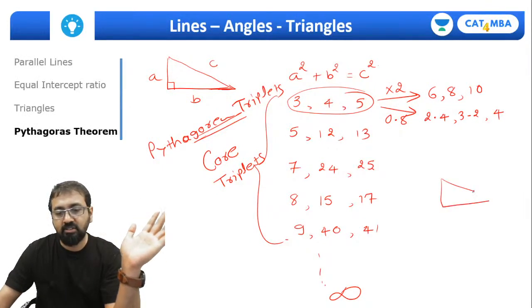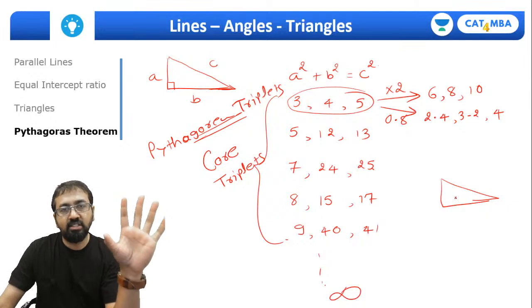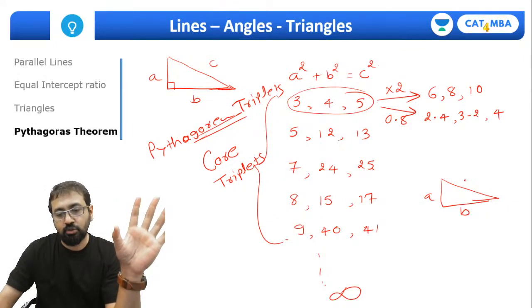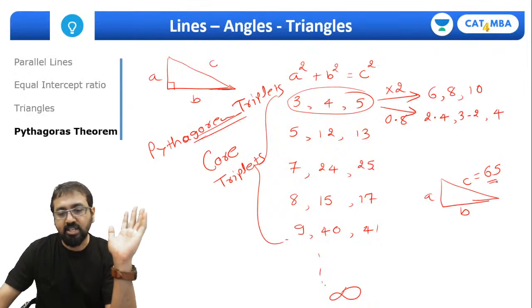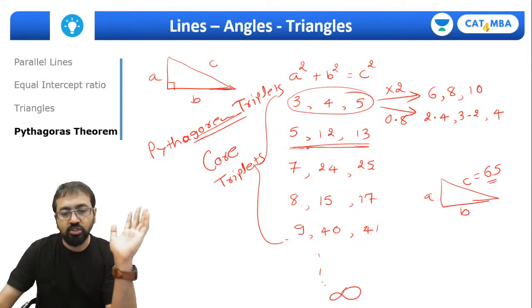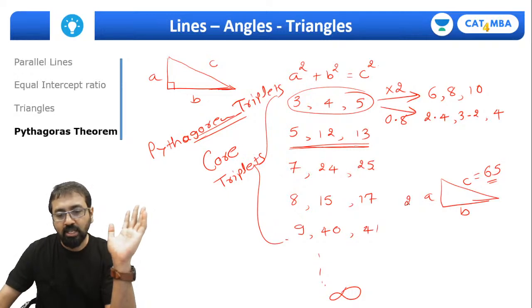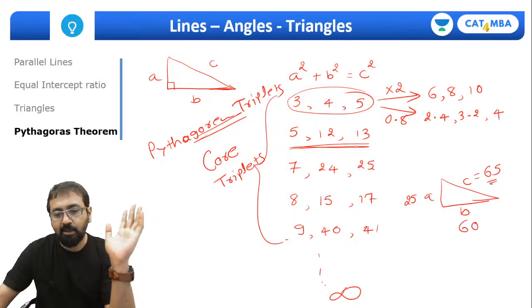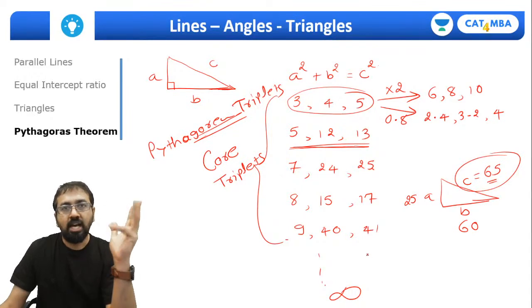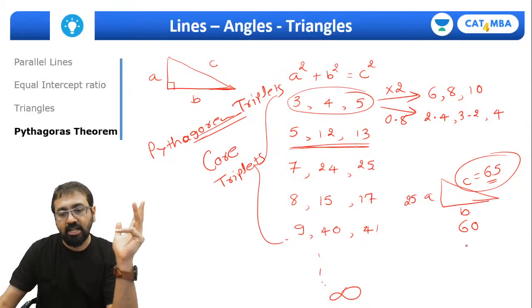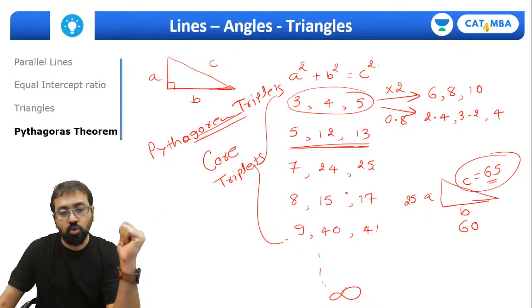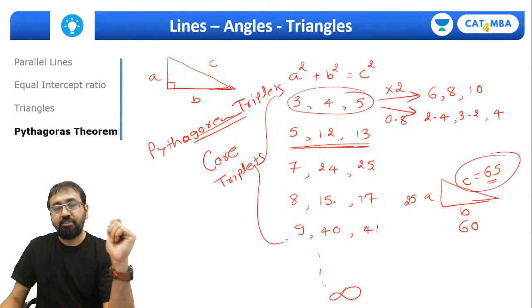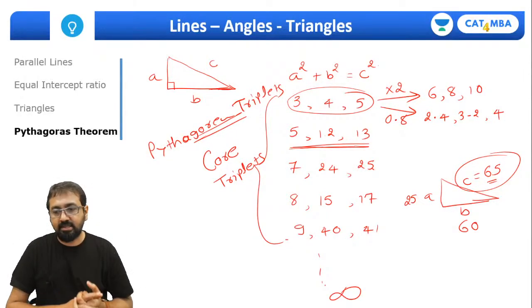So for example, you are given a question with the 3 sides of a right angle triangle ABC, out of which the hypotenuse is given as 65 and all the values are integers. The only possibility is that 65 is a multiple of 13, so it must be related to this triplet. So you can quickly figure out this has to be 25, this has to be 60, and this will come out to be 65. Are you getting this point? Because 13 5s are 65, so 12 5s are 60 and 5 5s are 25. This is how you can apply the core triplet concept. Are we clear, everyone? Yes, great.